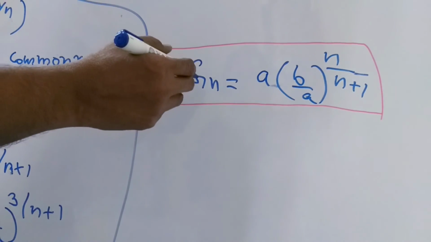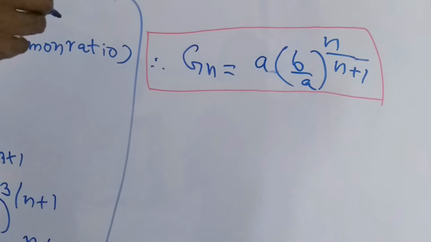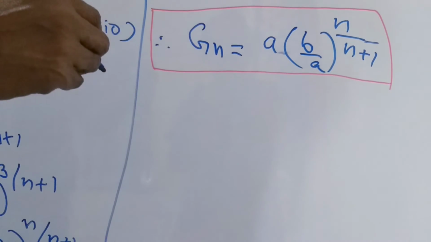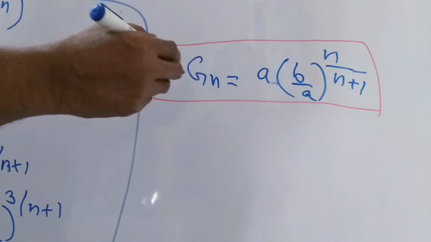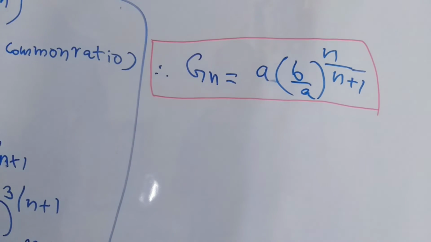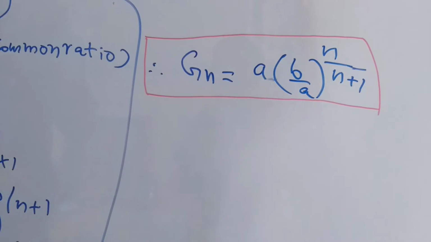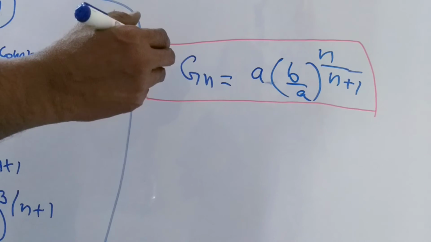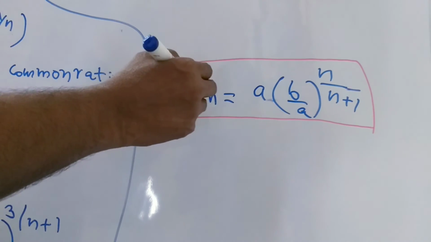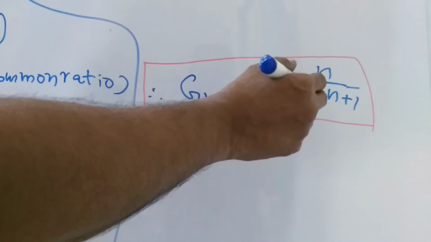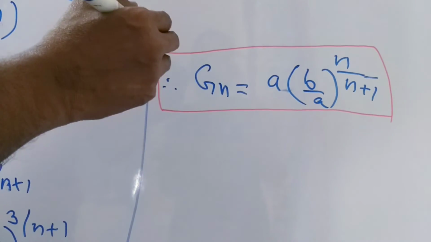In between two numbers we can insert a number of terms, that is G1, G2, G3, G4, G5, G6, G7 and so on up to Gn terms, in between the two given numbers a and b. That concept formula is Gn is equal to a of (b by a) whole to the power of n by n plus 1. By using this we can insert any number of terms in between two given numbers.